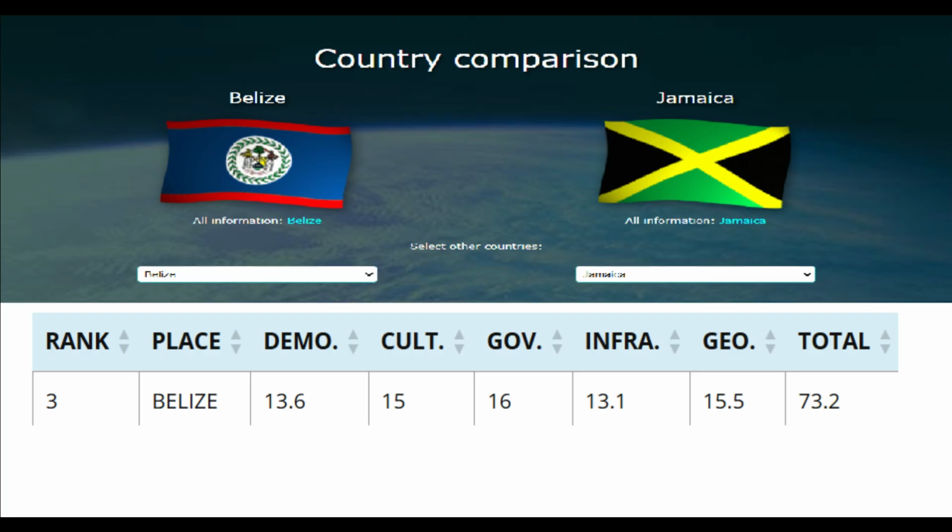At number three is Belize, and this one isn't that shocking to me, though I thought it would be a bit lower. So the total score is 73.2, so it's not at that three quarters mark, and that really isn't surprising at all. When it comes to the demo, it got a 13.6.